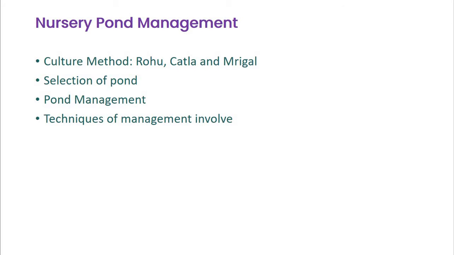Now, to ensure a high rate of survival and growth during all three stages of rearing, a package of management practices should be strictly followed. This is what pond management is about. The next step is the techniques of management, which involve the manipulation of pond ecology to ensure optimum production of natural fish food while maintaining the water quality parameters within tolerable limits of the stocked fish species, along with the husbandry of fish through stock manipulation, supplementary feeding, and health care.